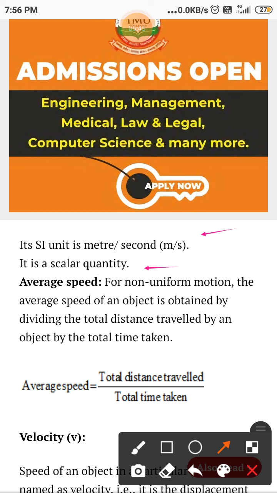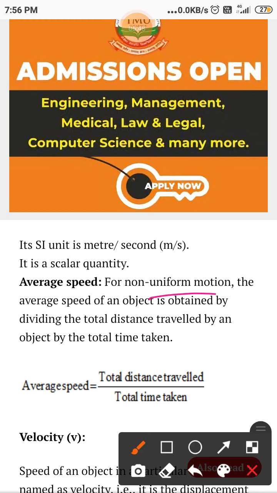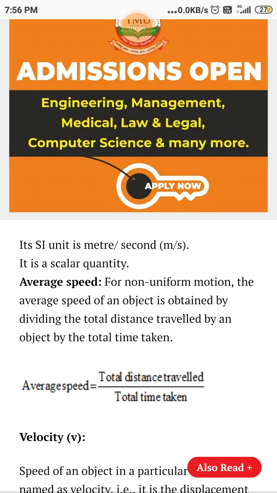So now average speed. For non-uniform motion, the average speed of an object is obtained by dividing the total distance traveled by the total time taken. So average speed is equal to total distance traveled upon total time taken.